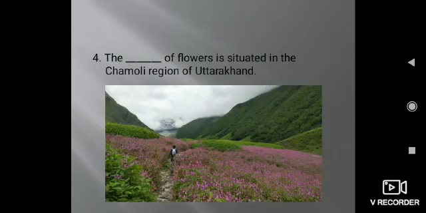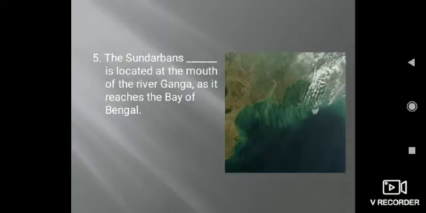Fourth, the dash of flowers is situated in the Chamoli region of Uttarakhand. Answer is valley. Yes, the Valley of Flowers. The UNESCO World Heritage Site is situated in Uttarakhand.